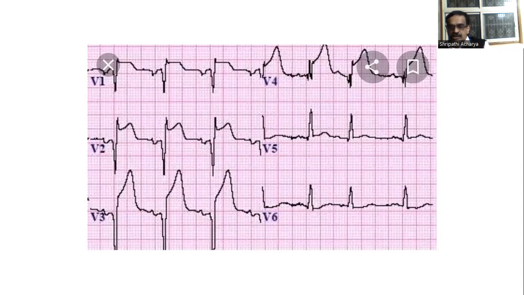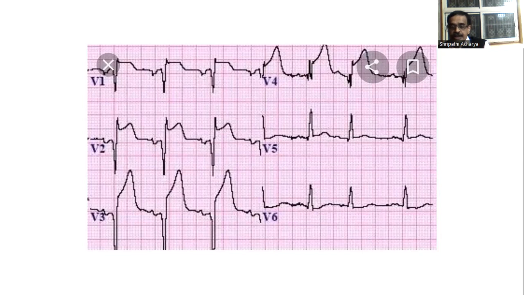Direct changes are ST elevation and hyperacute T waves within 3 to 6 hours. And after 3 to 5 days, 1 week, there will be ST depression and T wave inversion.